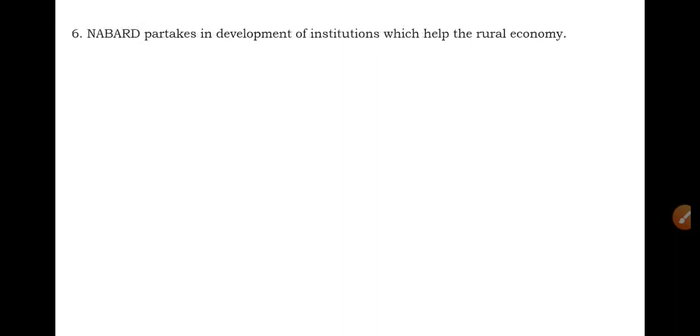And the next role of NABARD is that it partakes in the development of institutions which help the rural economy. I already told you that. NABARD has taken part with 40,000 organizations in grounding many interventions like the bank linkage program, tree based tribal communities, livelihood initiatives and the watershed approach.